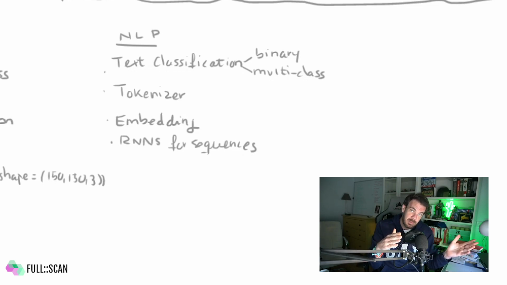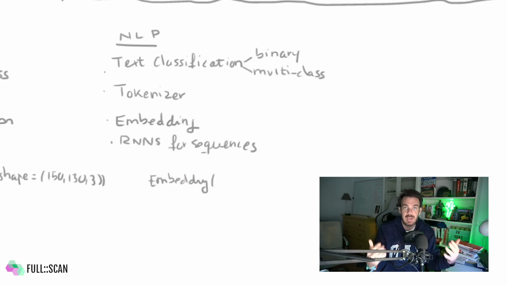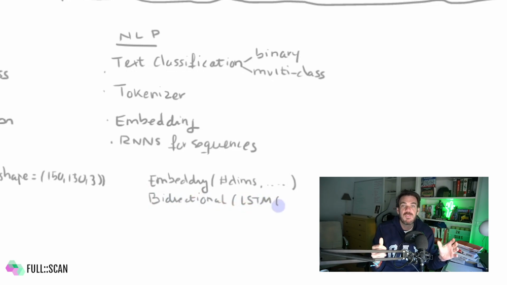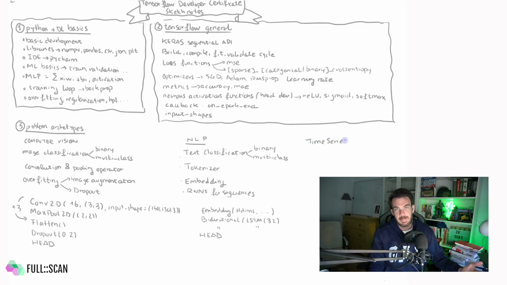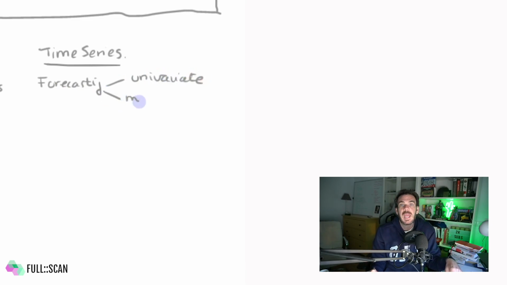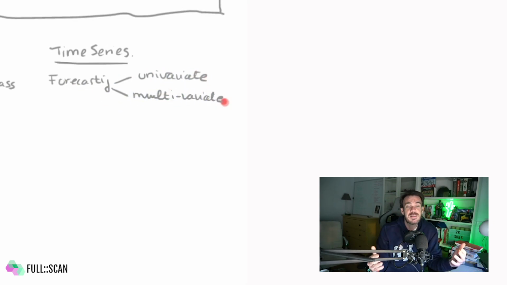As with computer vision, where you are expected to build CNNs, with text data you should know how to build RNNs, or recurrent neural networks. So a canonical net for text treatment can be one embedding layer at the top, followed by a couple of bidirectional LSTM layers, and then the network head that suits the particular problem you're dealing with. The third block is all about time series, where the problem domain this time is series forecasting. Both univariate, predicting one value, and multivariate, predicting several series at the same time.